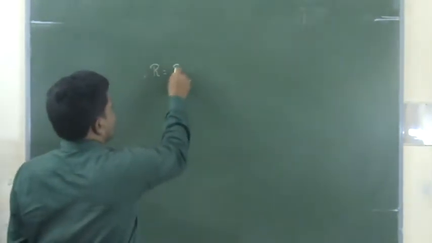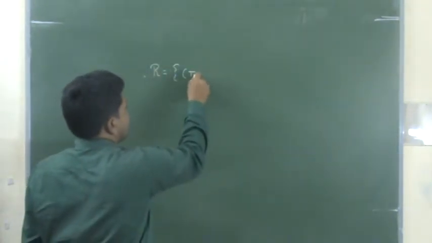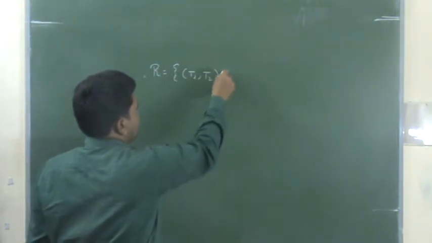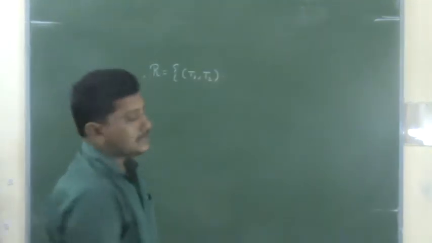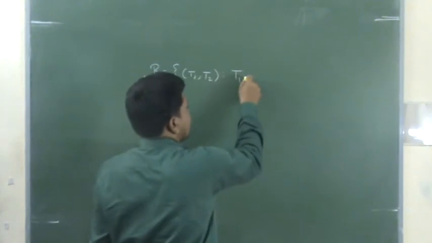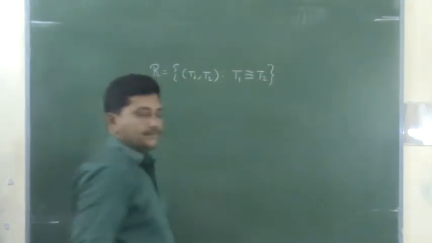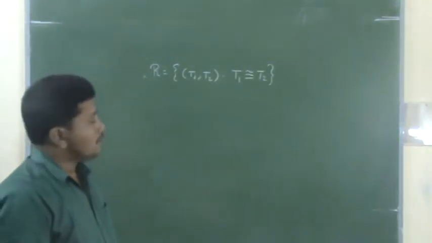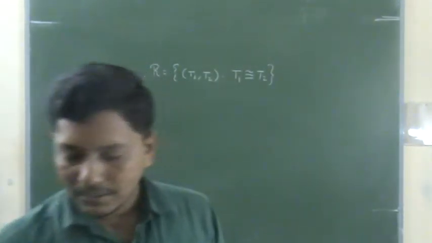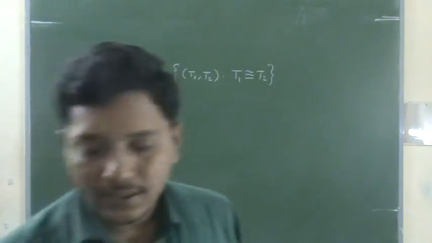Right. The first problem. What is the relation R? See in your notes also, right? Already we discussed these problems. R is the set of pairs T1 comma T2 such that T1 is congruent to T2. This is the relation given. I will read the problem once, sorry, if you want.